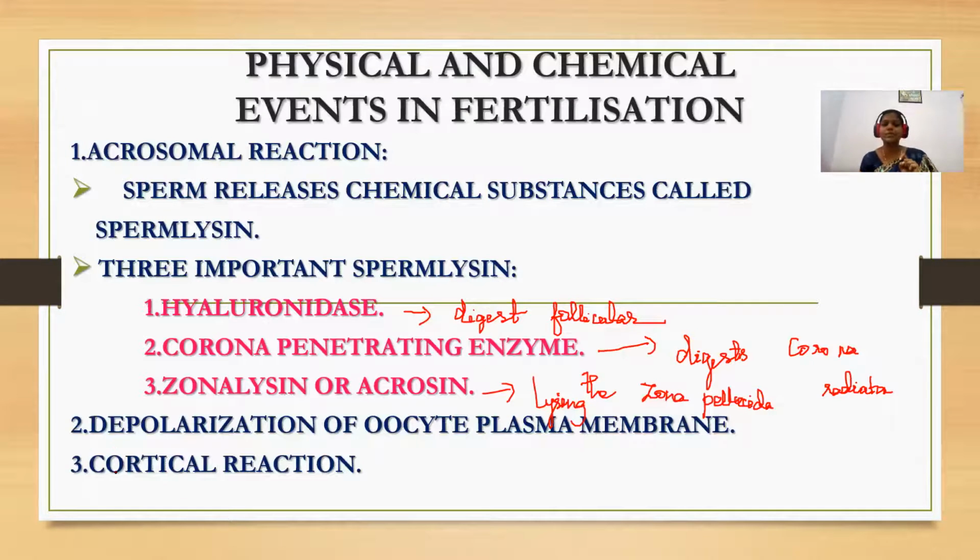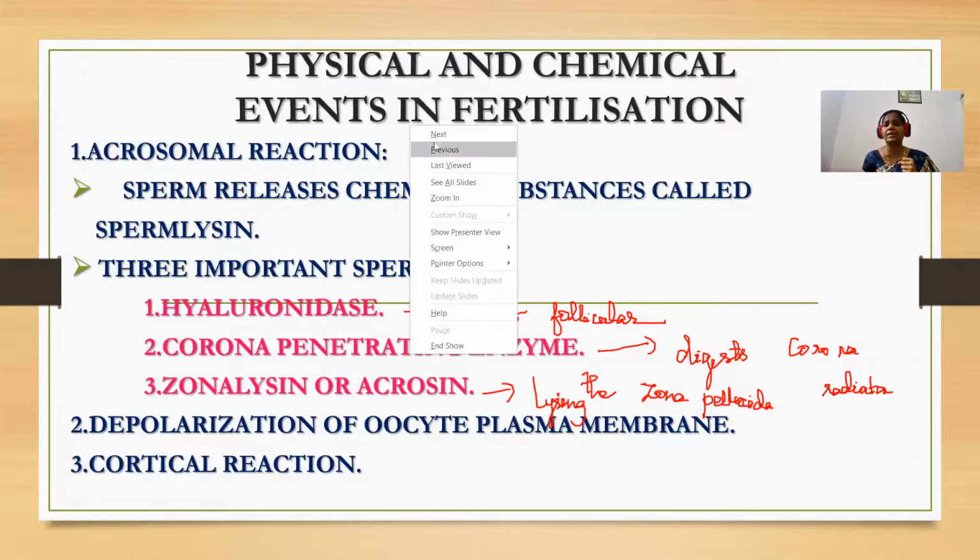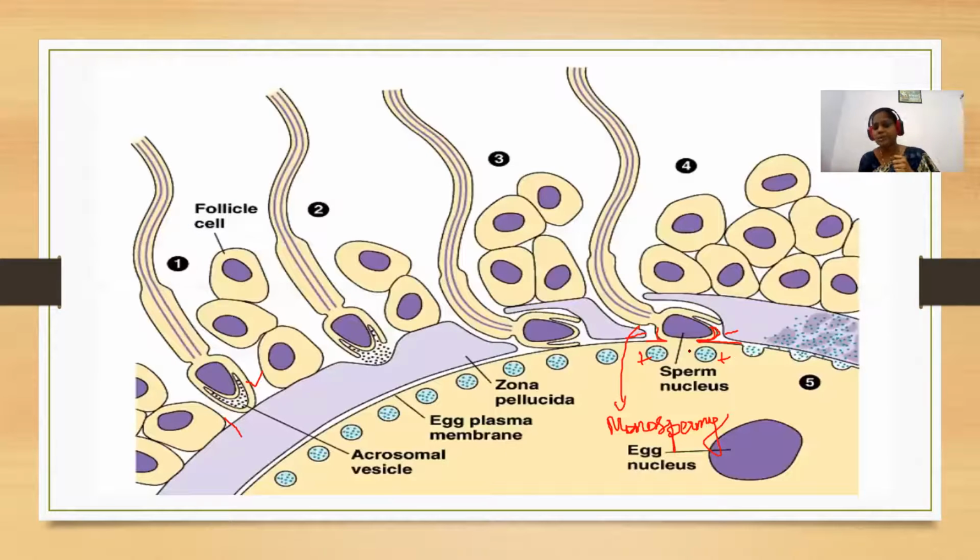Then the third one is the cortical reaction. What is the cortical reaction? Because of this fusion, you can see some cells here. Can you see the structure? These are the cortical granules, vesicles which contain some enzymes. Once this fusion takes place, these cortical granules release their secretion in between the plasma membrane and the zona pellucida.